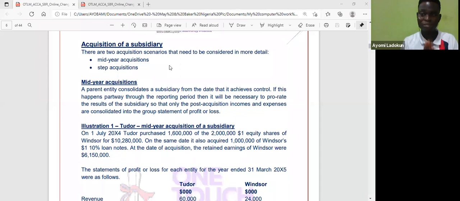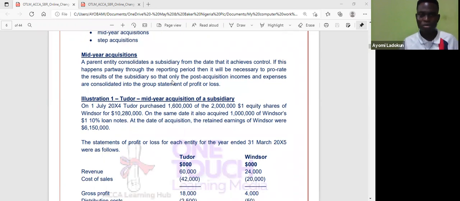But how do I get my pre-acquisition and post-acquisition profit if acquisition is done mid-year? Okay, so we're going to find out. We use this question to illustrate that. But the most important thing you need to know here is that balance sheet items are consolidated fully. Okay, but when it comes to the statement of profit or loss and other comprehensive income, you are going to consolidate from when control or acquisition is obtained. It could be March, it could be June. Just consolidate. You have to prorate. So that's the idea around the mid-year acquisition.